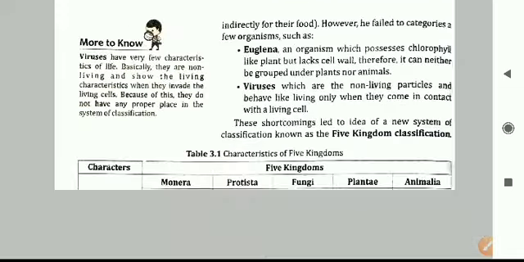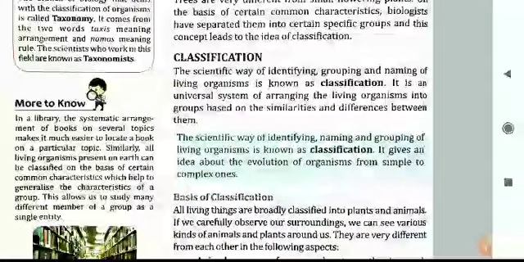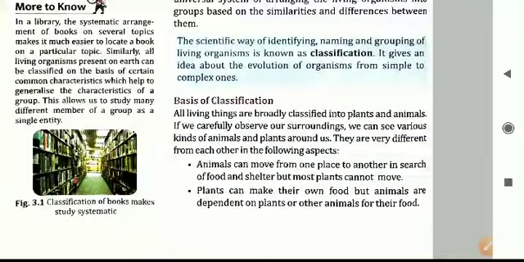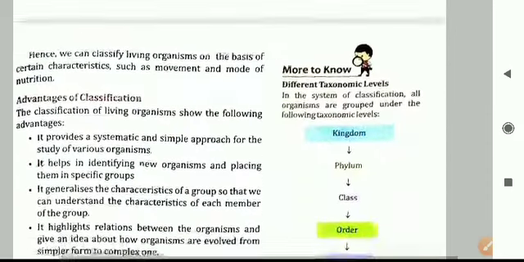So today what we have learned, I will go through a recap just now. First we have seen why classification is done, what is the definition of classification, and what is taxonomy. The people or scientists who do taxonomy are called taxonomists. Then we learned the basis of classification. Classification is done in two main categories, plants and animals. Animals can move, plants cannot move, and they can do photosynthesis.